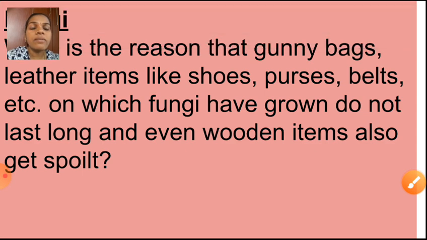So children, see here, fungi. First one is harmful microorganisms, that is fungi. Here one question is there. What is the reason that gunny bags, leather items like shoes, purses, belts, etc. on which fungi have grown do not last long, and even wooden items also get spoiled? In rainy season, on these leather items and gunny bags, that white colour sponge-like substance is there, isn't it? That means it is getting spoiled.